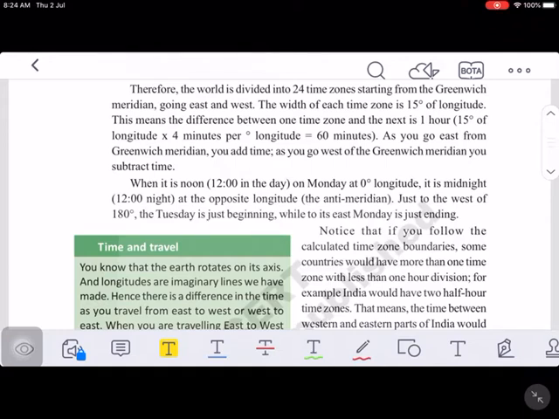Local time from place to place differs because the longitude differs, and this can cause a lot of confusion. Suppose now in Kakinada the time is 11 a.m., in Vijayawada it is 10 a.m., in Hyderabad it is 9 a.m. Is it not confusing to carry on any activities for trains, buses, for any announcements to be made by the government in times of natural calamities? For all these things, we face a lot of confusion if the time differs from place to place. And to avoid this confusion, the world is divided into 24 time zones.